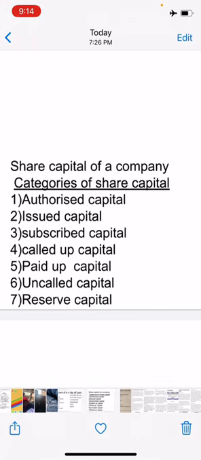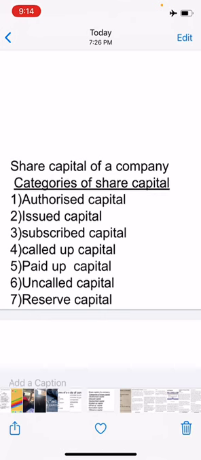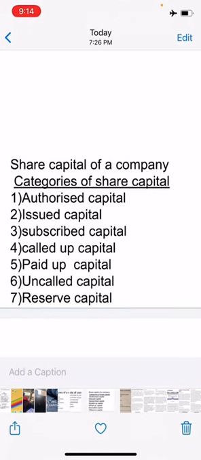If all the issued capital is subscribed by the public, then there is no difference between the subscribed capital and issued capital.